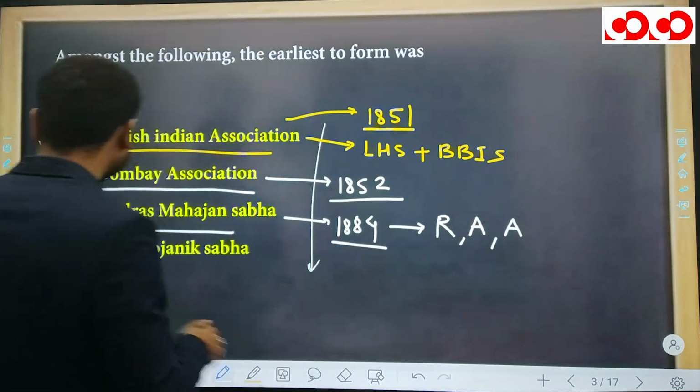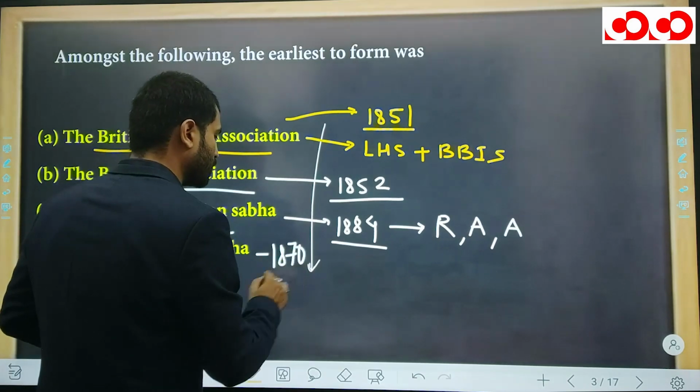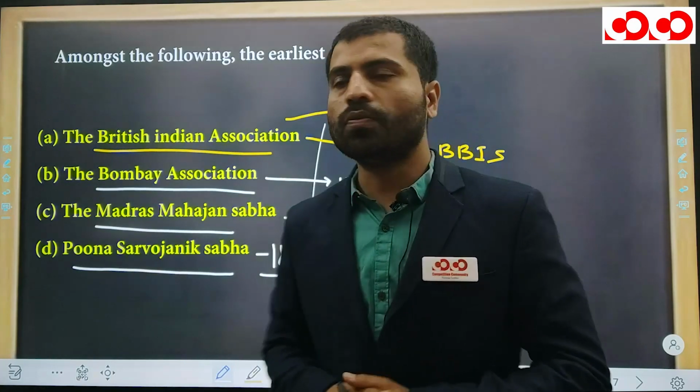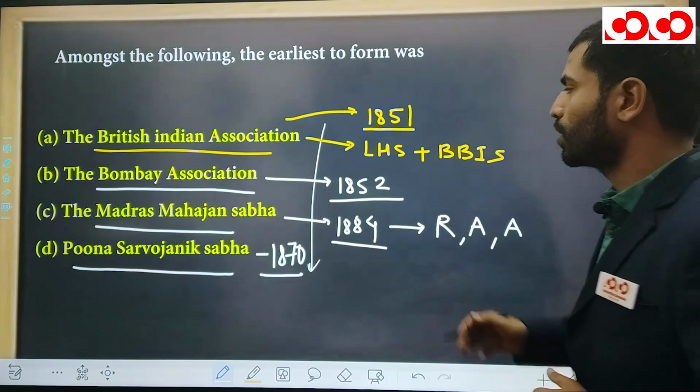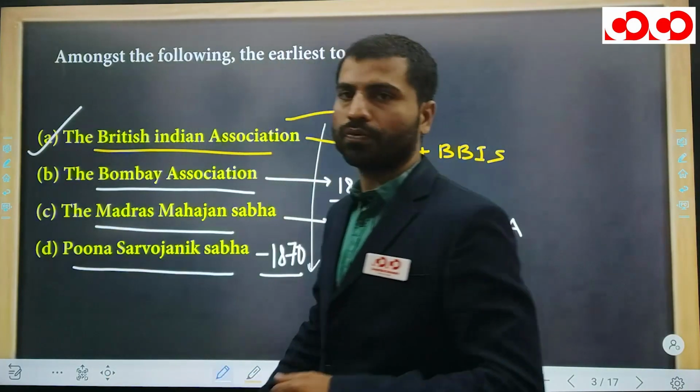Okay. Now next one is Pune Sarvajanik Sabha. We have discussed about this. It was formed in 1870 in Pune, Maharashtra by Ranade. So who was the first association established earlier? The answer is British Indian Association and it was established in 1851.